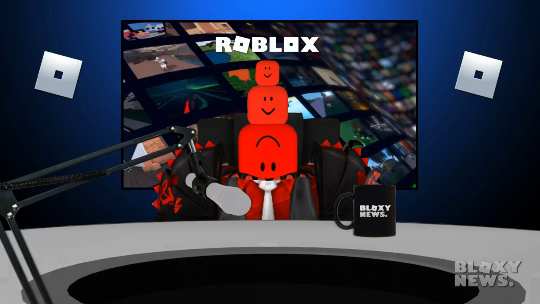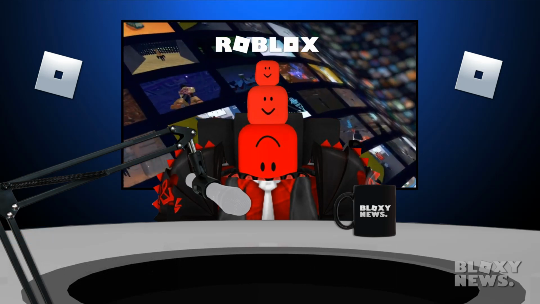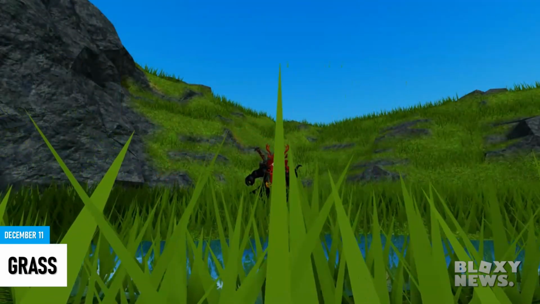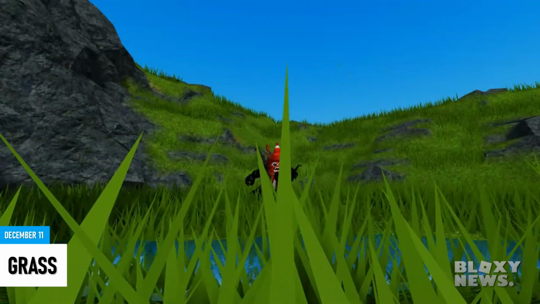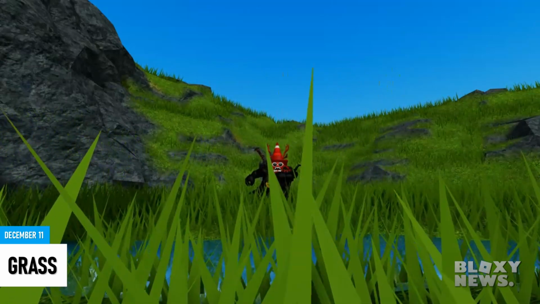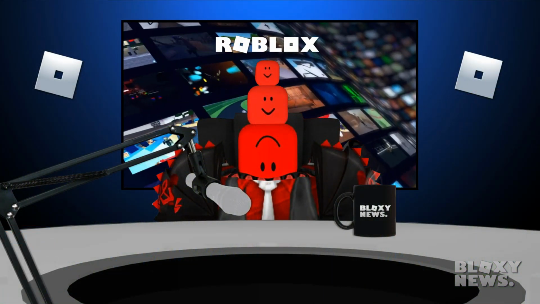Then to wrap up the year, on December 11th, Roblox released a feature that makes games look even more realistic. Grass. Now that may seem underwhelming, especially being the final major update of the year, but the addition of realistic grass just adds that little bit of detail that makes Roblox games just overall better looking. But that is going to conclude today's Bloxy News video.